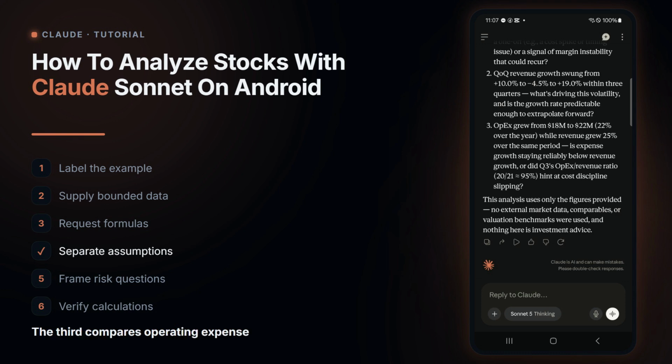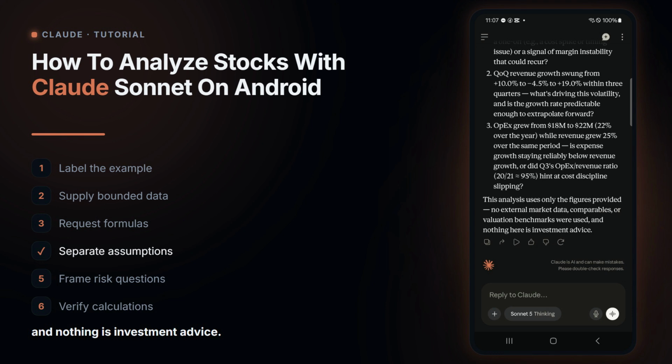The third compares operating expense growth from $18 to $22 million with revenue growth and asks whether cost discipline is slipping. Claude ends by saying, the analysis uses only supplied figures, no external market data, comparables, or valuation benchmarks, and